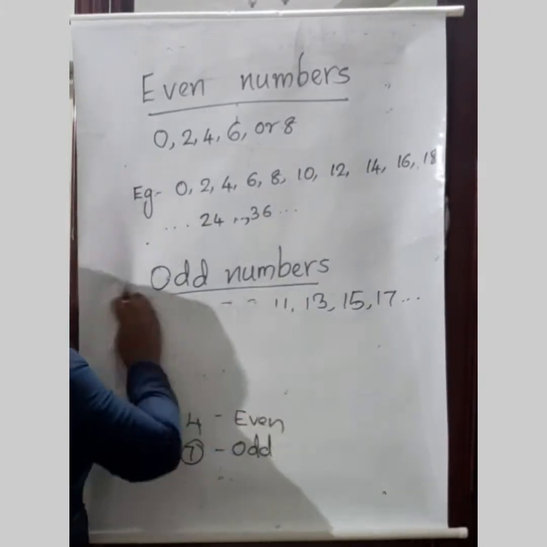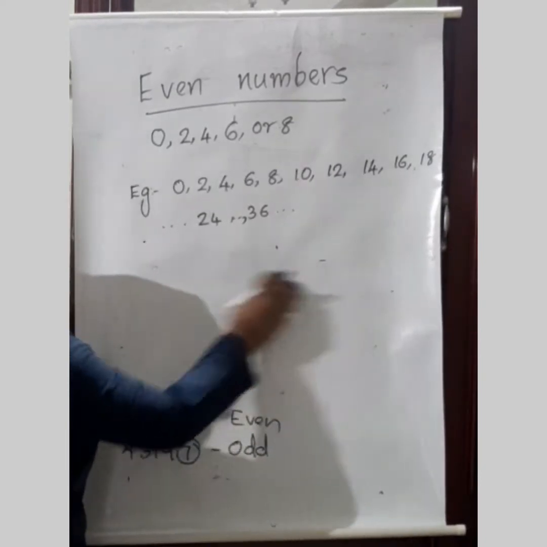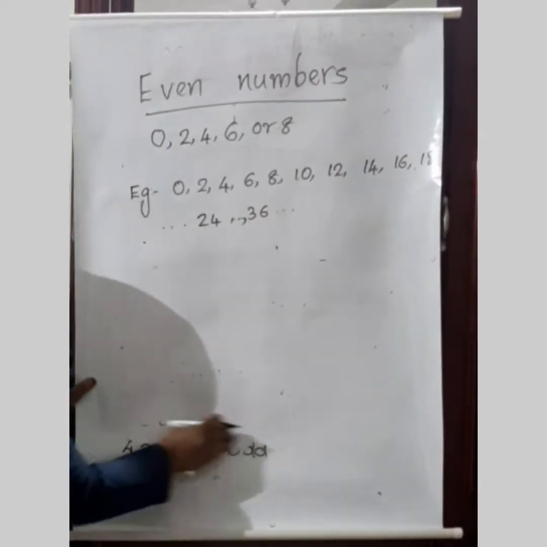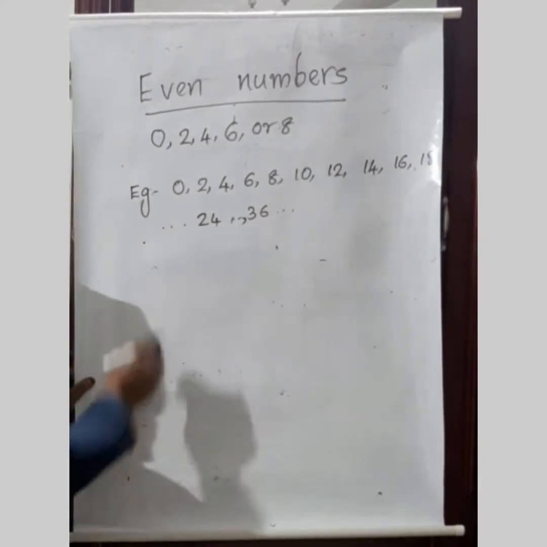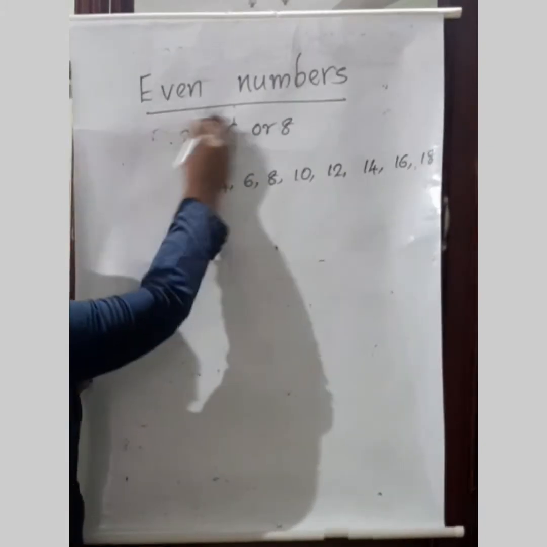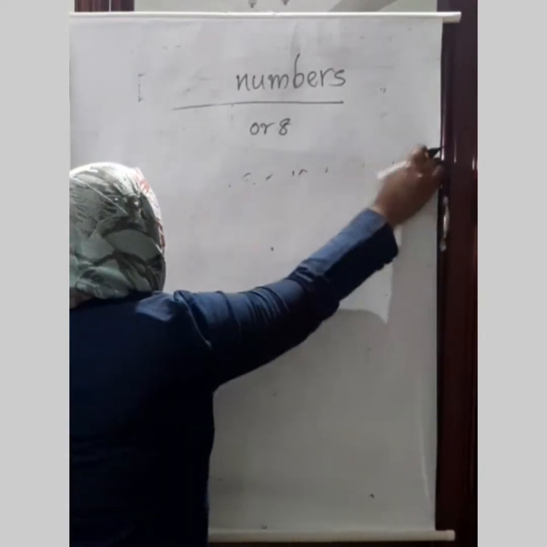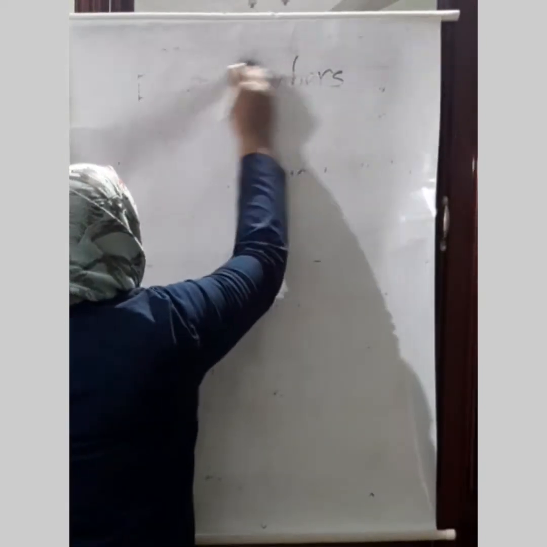Now we are going to discuss prime numbers. What is meant by prime numbers? You might have learned about prime numbers in the previous classes also.